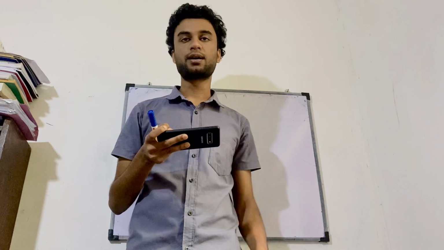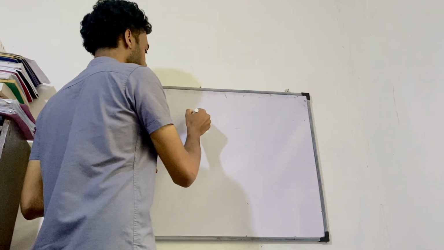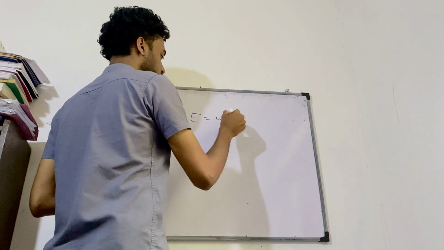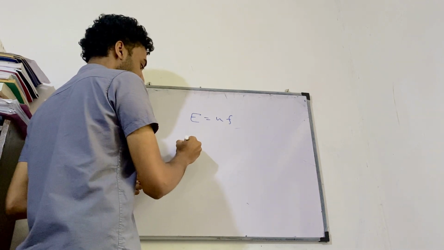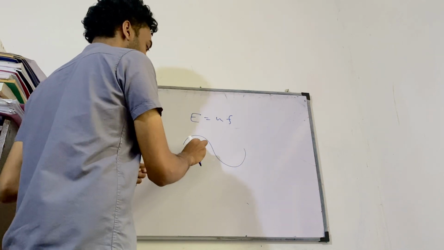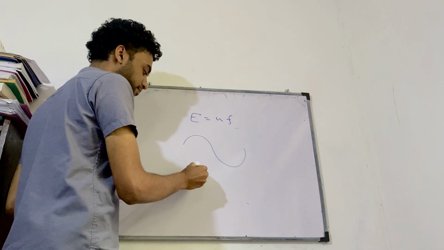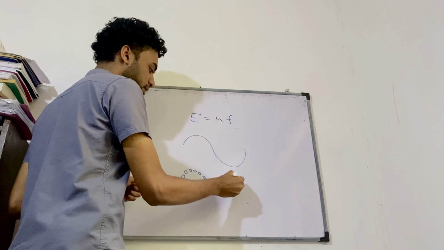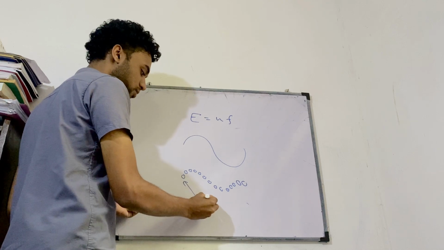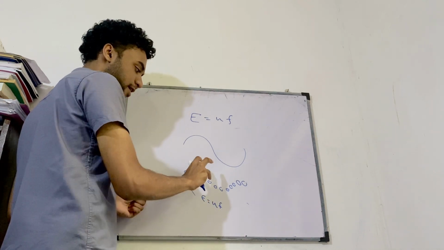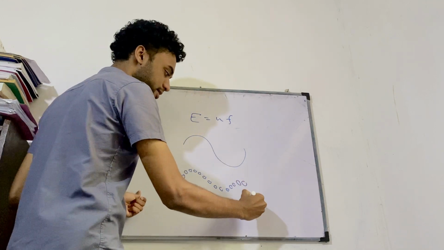Dimensions of Planck's constant are, you know the equation, E equals hf. Now to understand this equation, let's look at an electromagnetic wave. These electromagnetic waves are comprised of photons, like so. The energy of a single photon is equal to hf. If we have a number of photons in an electromagnetic wave, the total energy of the wave is equal to nhf.